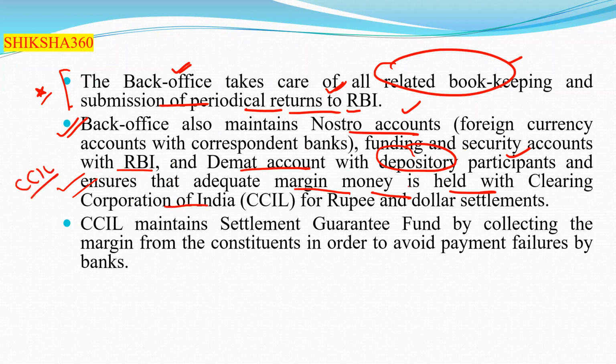Clear. Basically for rupee and dollar settlement. So CCIL. Clear. So this one is also another question.